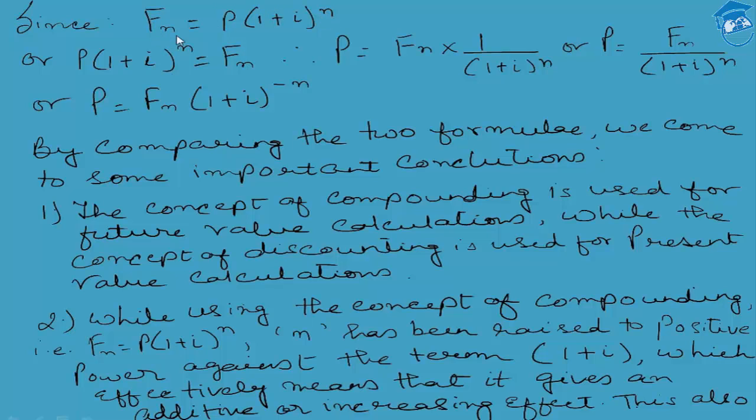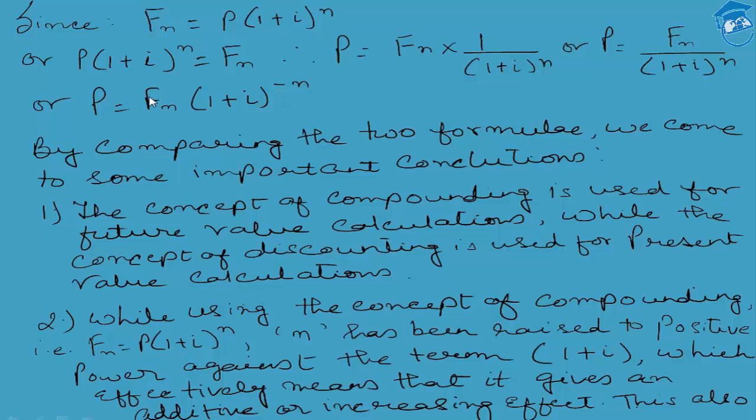In the case of the present value calculation, the moment you find that the power has been raised to a negative n, it means that the net effect is a diminishing effect. In reference to compounding, we are having a compounding effect or an increasing effect, because n has been raised to a positive power, and since in the case of present value n has been raised to a negative power, we are having a diminishing effect, or a reducing effect.